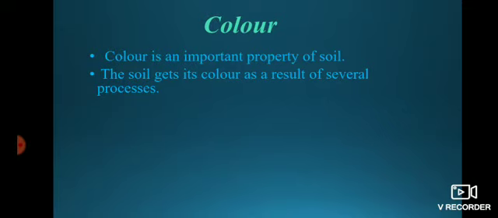As we have seen, air has some properties and water has some properties, and the same as soil has some properties. The first one is color. The soil gets its color as a result of several processes. Why do colors come to the soil? It is just due to several processes.